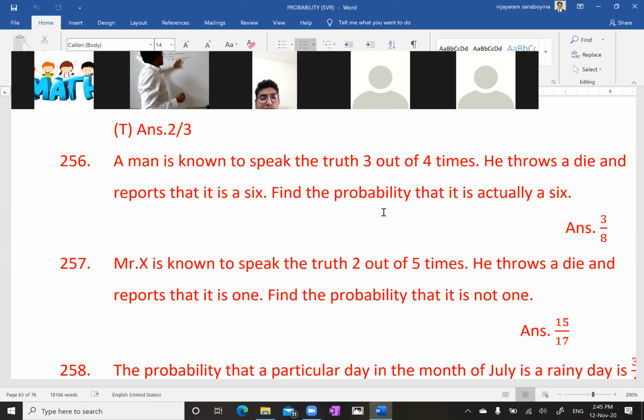What is the probability that it is actually 6, my dear? But A1, A2, my dear, we have to start this. Let A1 be the event of, and A2 be the event of,